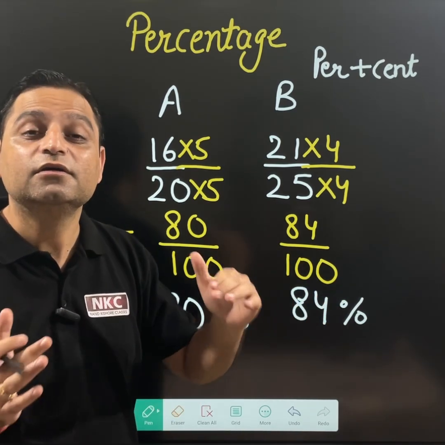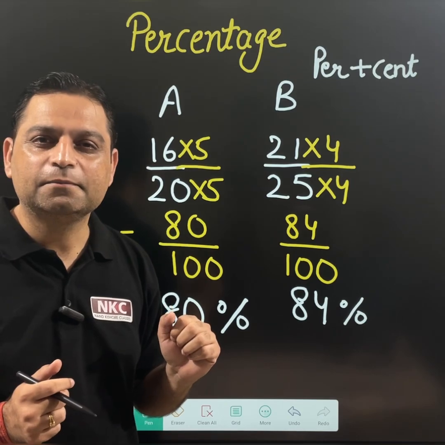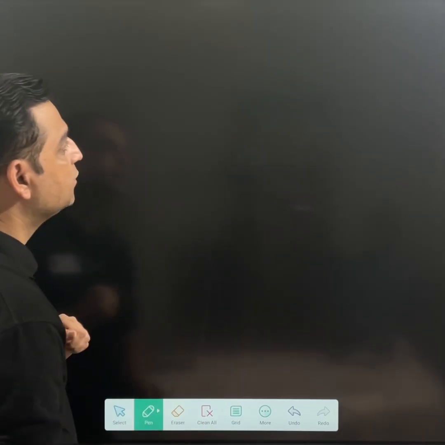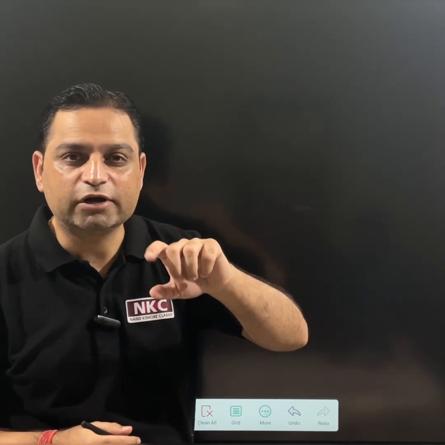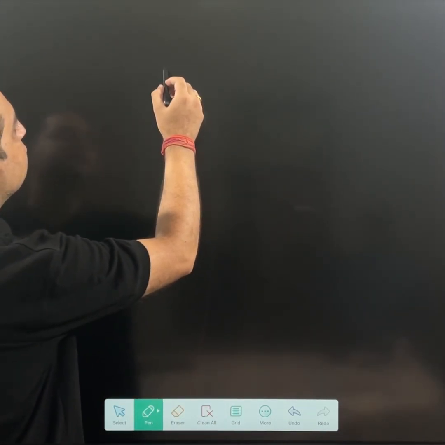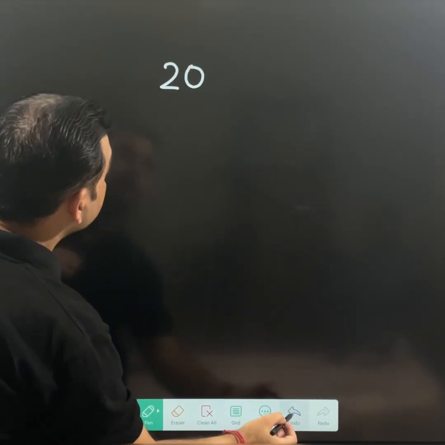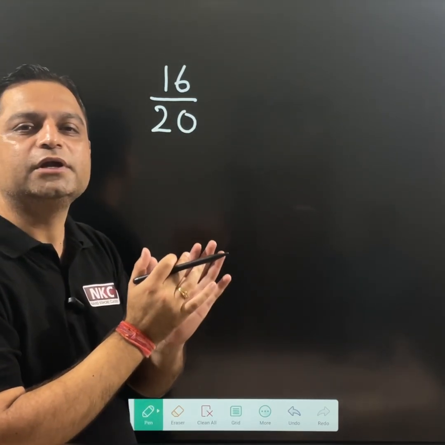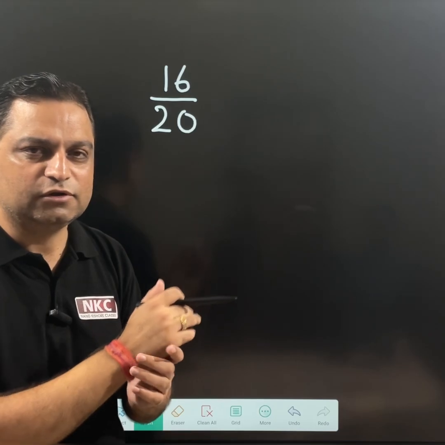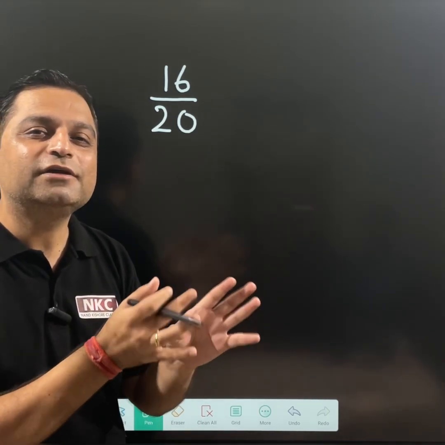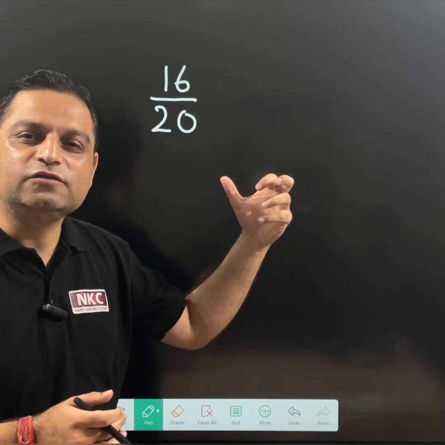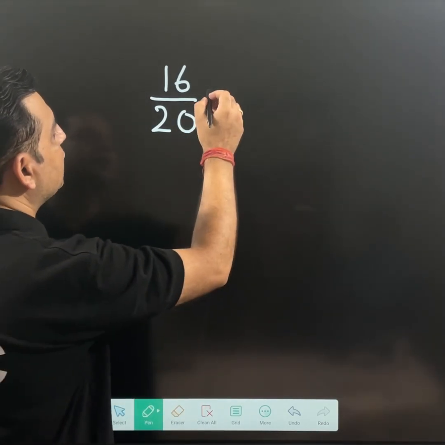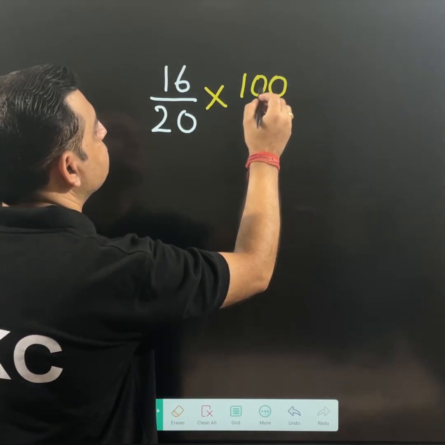In short, for a student, comparison is sufficient to understand. Then ma'am asked, do we always need to make the denominator the same, or is some other idea also there? Please try to understand this very carefully. Like one student had 16 marks out of 20. One way of making the denominator 100 was to multiply numerator and denominator both by 5. But ma'am gave an idea: instead of always doing so, you can directly multiply by 100 over 100.